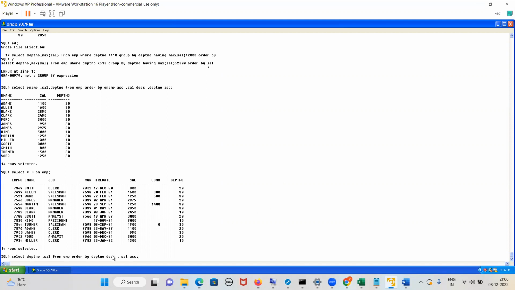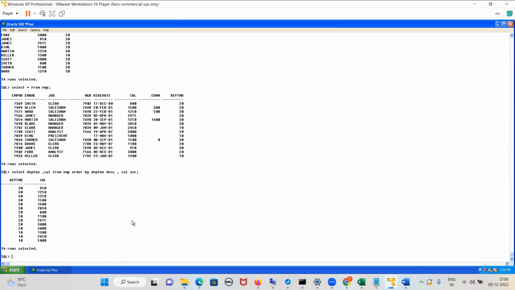Department number will be sorted in which order? Descending order. Is there a duplicate value in 30, or not? Yes. Suppose 20 is duplicate. If there is a duplicate value, then what will happen? Sorting will be done based on the second column. In which order? Ascending order.